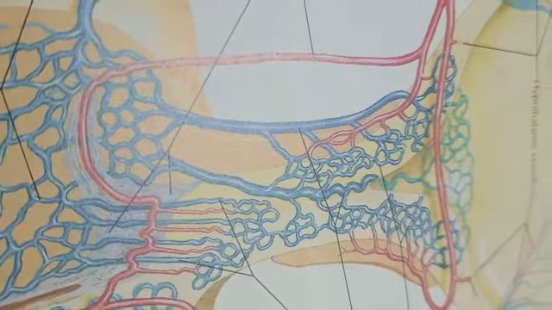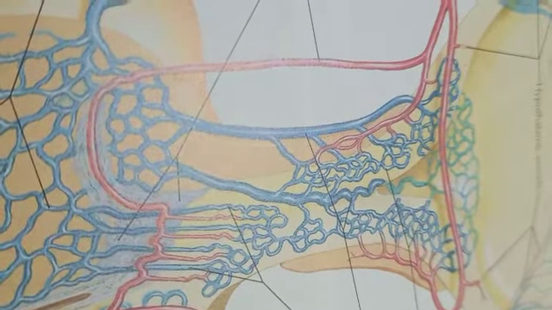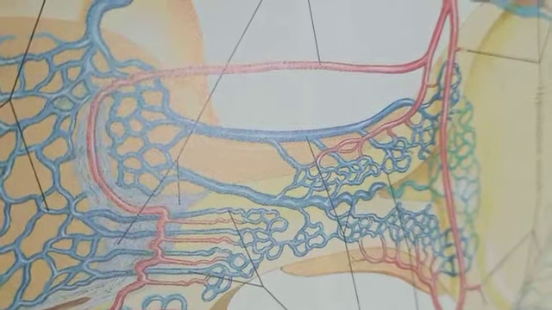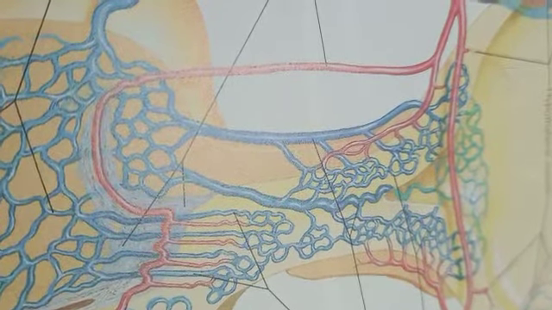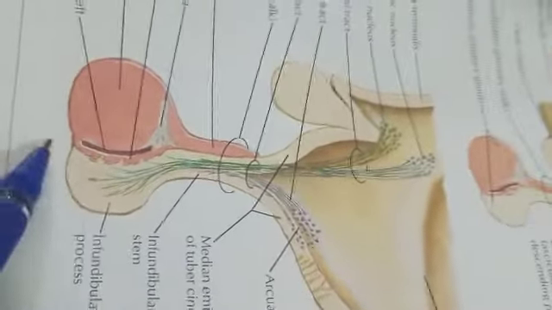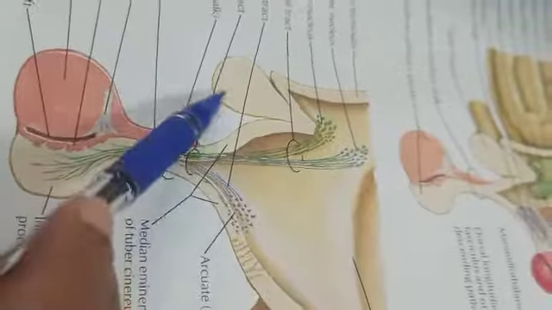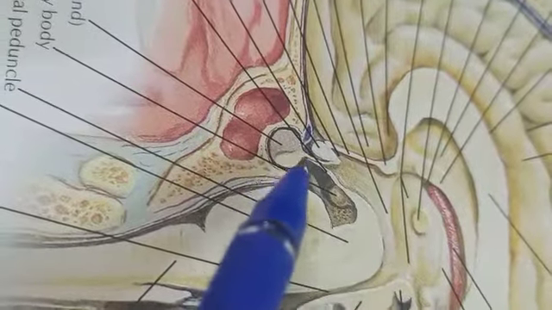Pituitary tumors can give rise to two major types of symptoms.